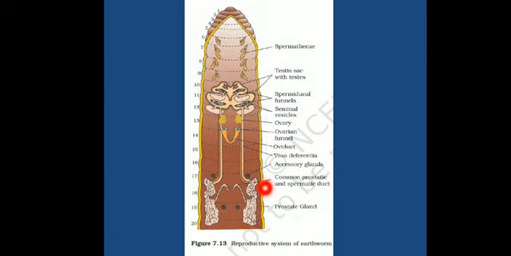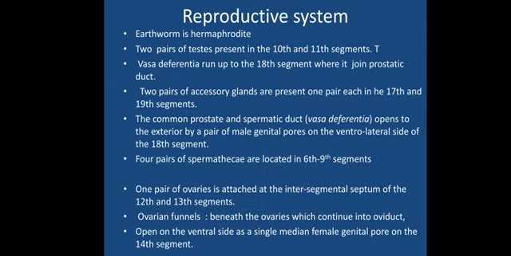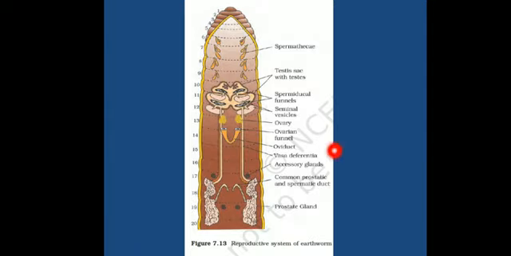This is my prostatic duct. It will get fused with the prostatic gland and then go to the prostatic duct. Now, the two pairs of accessory glands are present, one pair in each of the 17th and 19th segments. Here we can see these are the accessory glands, in the 17th and 19th segments. Along with the testes, these accessory reproductive glands are responsible for the secretions along with the sperms.